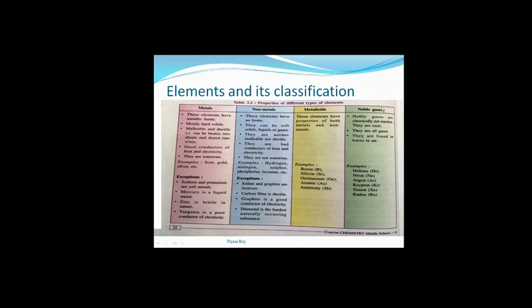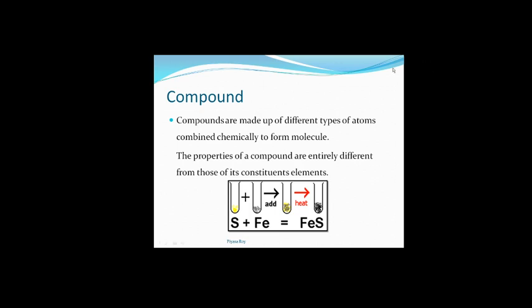Next, come to noble gases. Noble gases are chemically inert, non-reactive, so that's why these are called inert gases also. They are all gases and they are found in traces in air. In air, a very small amount or small percentage of noble gases we will get. So examples of noble gases are helium, neon, argon, krypton, xenon, radon. This you know already. So let's come to the next slide.